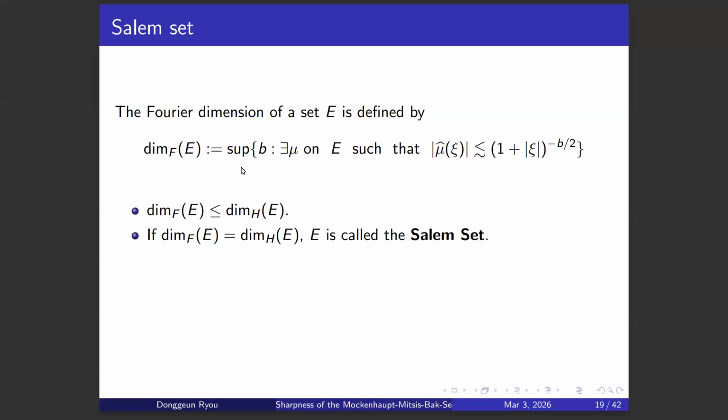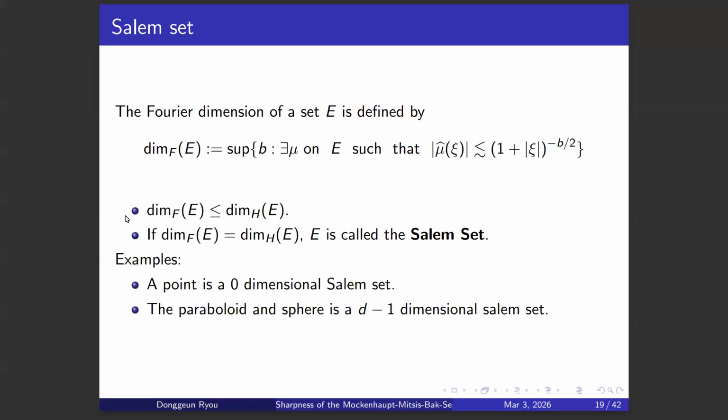In other words, we take the supremum of the exponent of the Fourier decay for all possible measures supported on the set. That is called the Fourier dimension of the set. It is well known that Hausdorff dimension is always smaller than or equal to Fourier dimension. So the interesting case is when Hausdorff dimension is the same as Fourier dimension, which is not always possible. This is called a Salem set.